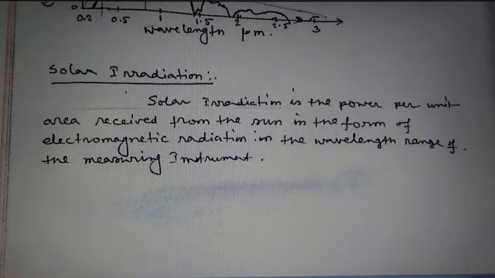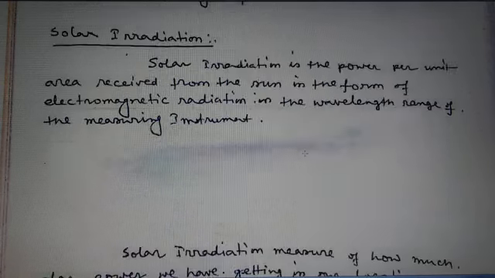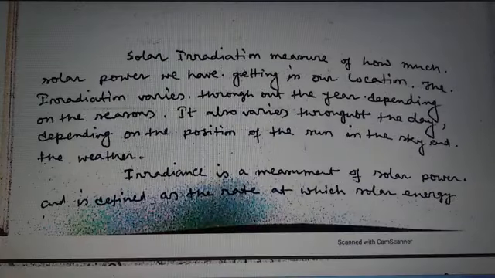Now solar irradiation. Solar irradiation is the power per unit area received from the sun in the form of electromagnetic radiation in the wavelength range of the measuring instrument. Solar irradiation measures how much solar power we are getting at our location.